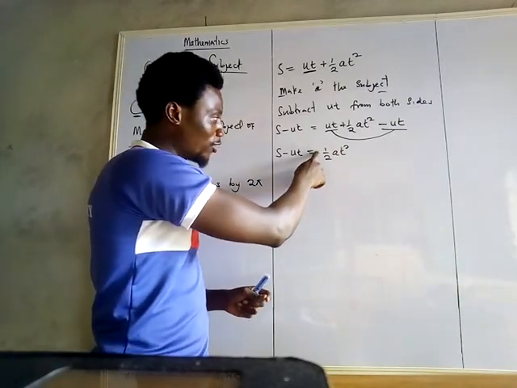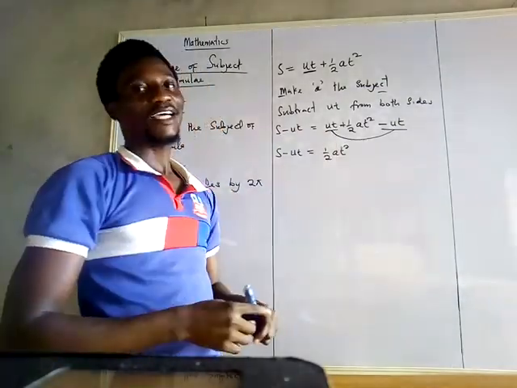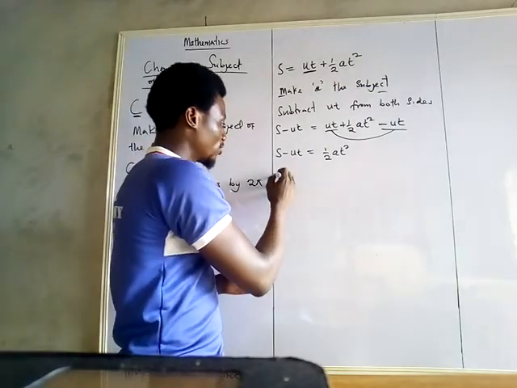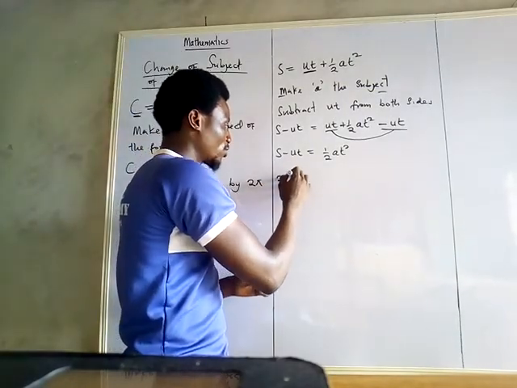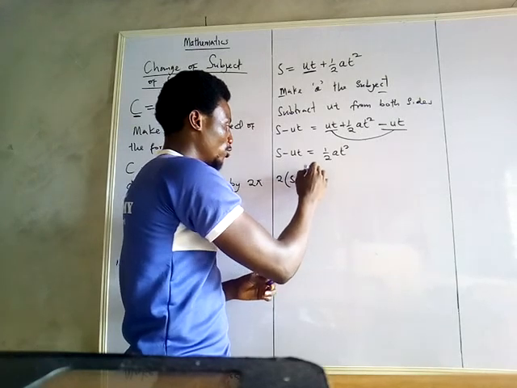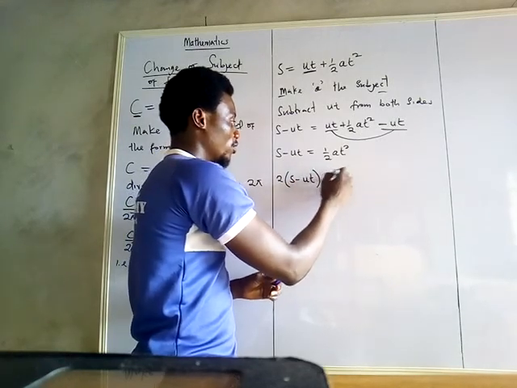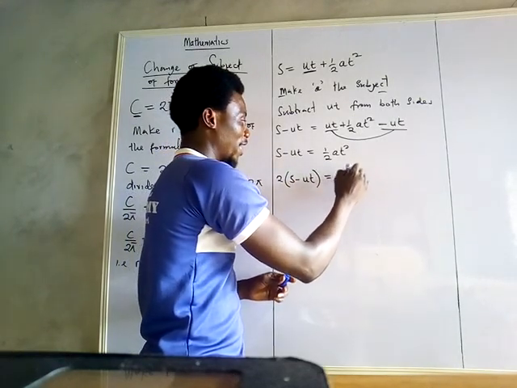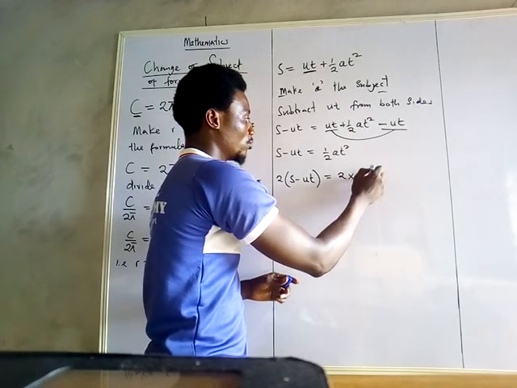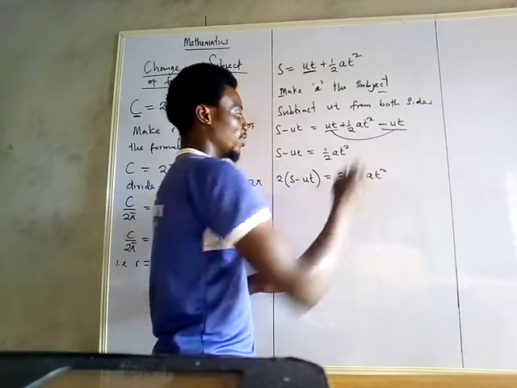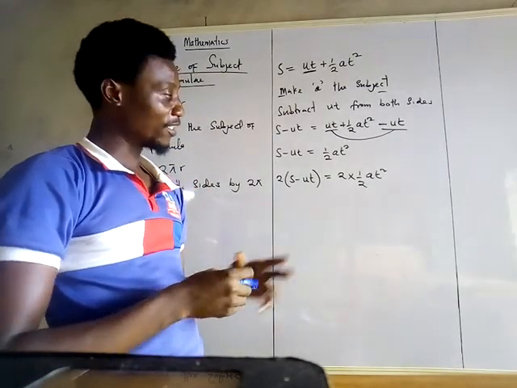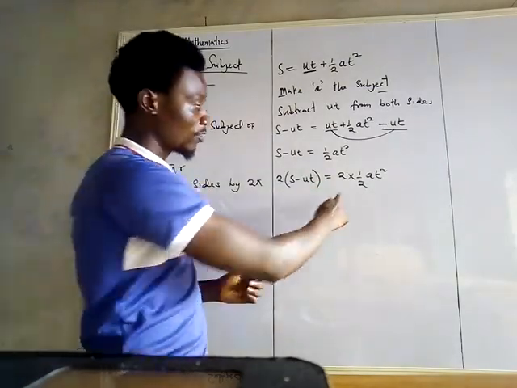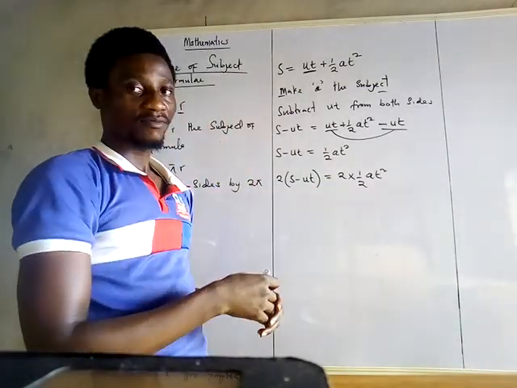Yes. I'm going to multiply both sides by 2. That is 2 times S minus UT is also equals to 2 times 1 over 2 AT squared. And you understand the essence of multiplying 2 by 2, so that this 2 will be gone.